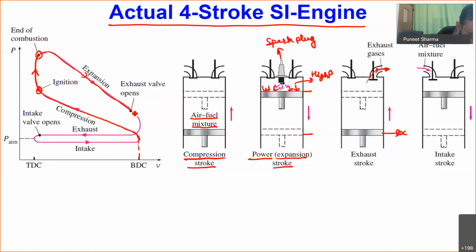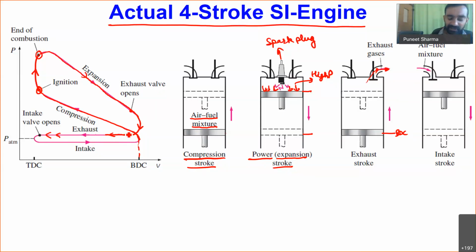So you can see at this point, this is the point where our exhaust valve has opened. Once the exhaust valve opens, we will be having a rapid decrease in pressure. And when our piston moves in the upward direction from bottom dead center to top dead center, all the exhaust gases remaining inside the cylinder will be going out. These will be going out almost at constant pressure, because whatever high pressure gases we were having have suddenly gone out.